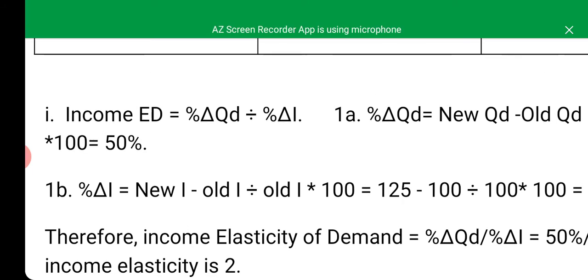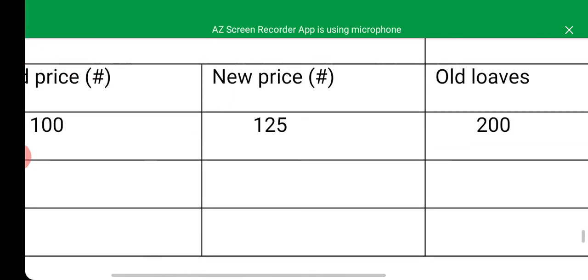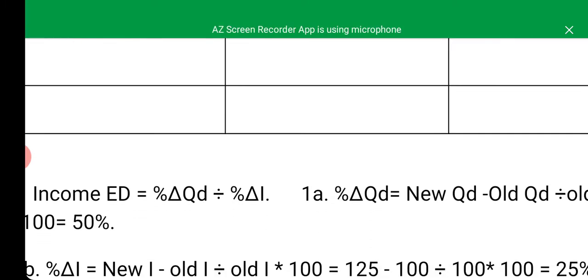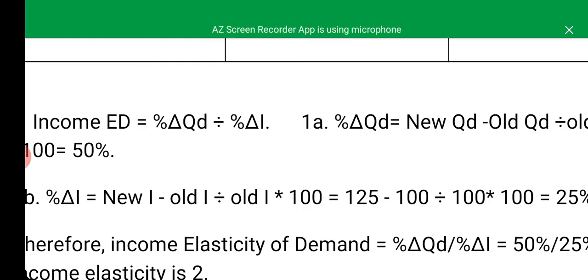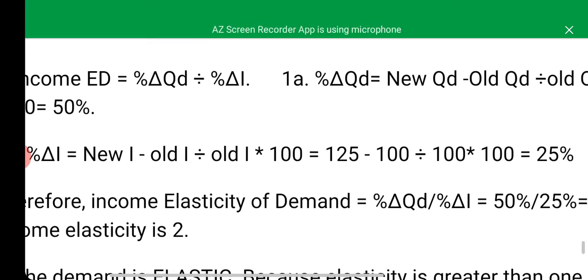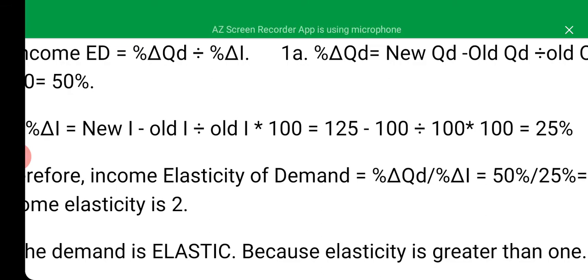So we are to find the percentage change in income now. New income, as we can see, is greater than the old. So our formula will be new income minus old income divided by the old income, multiplied by 100, such that we will have 125, which is the new income, minus old income, which is 100 naira, divided by old income, multiplied by 100. Having done these, we are going to arrive at 25%.